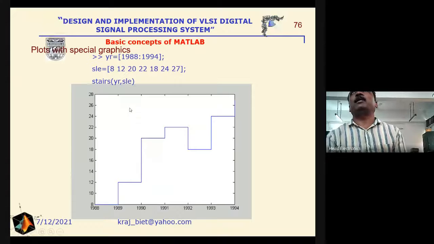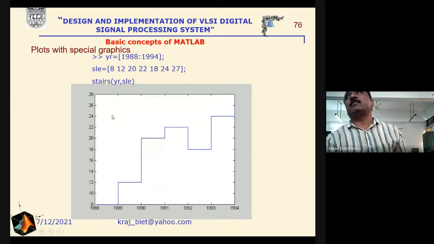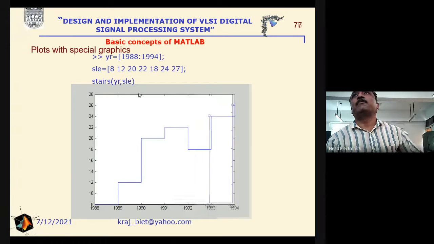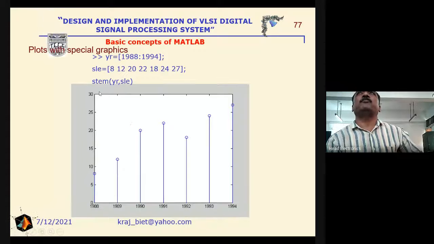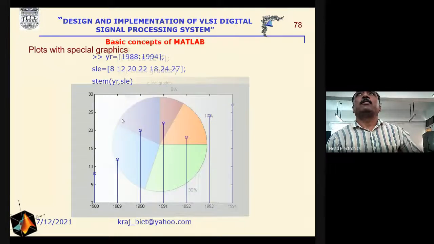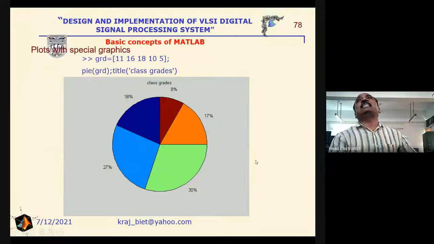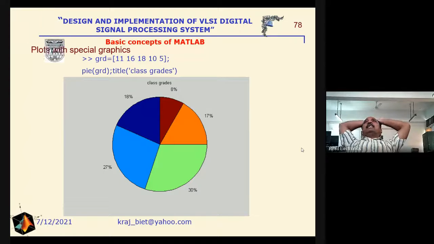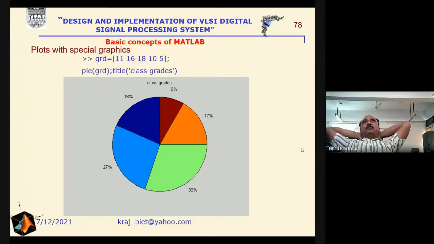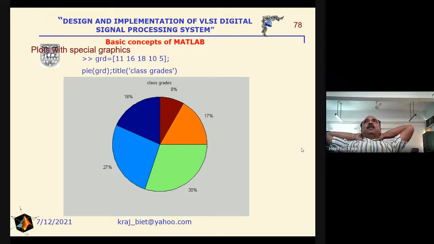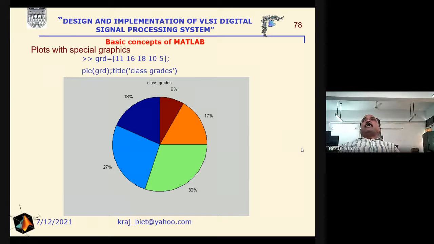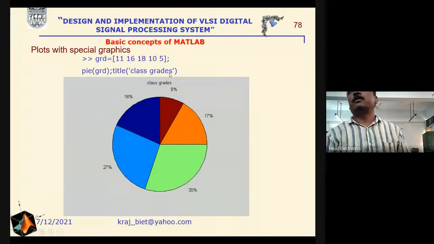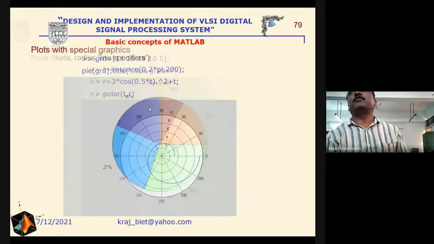And similarly, if we are interested in the staircase graph, then for the staircase we write stairs(x, y). And for the stem plot, we can use the command stem. And for the pie chart, we have to use pie. For example, we are interested in representing the grades in a particular class, and suppose 11 students got the A grade, 16 B, 18 C, like that. Then we have to write pie(grade), and a title can be introduced here, as we have discussed in the previous PPTs.